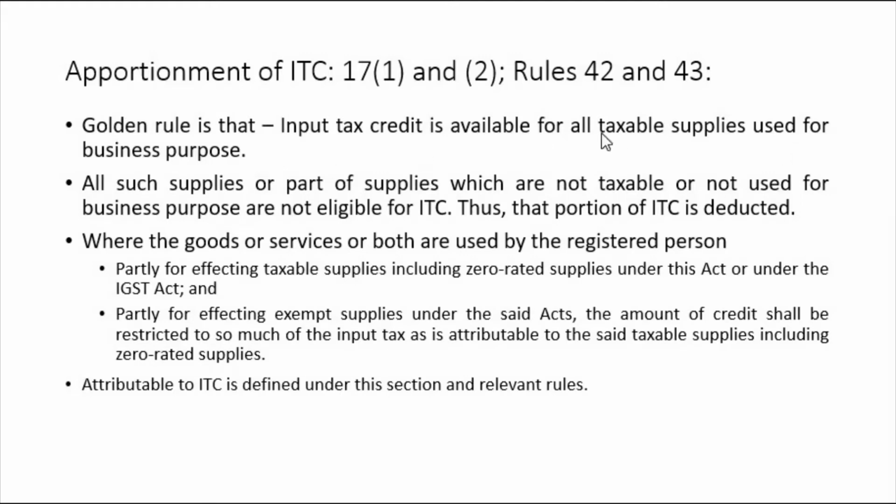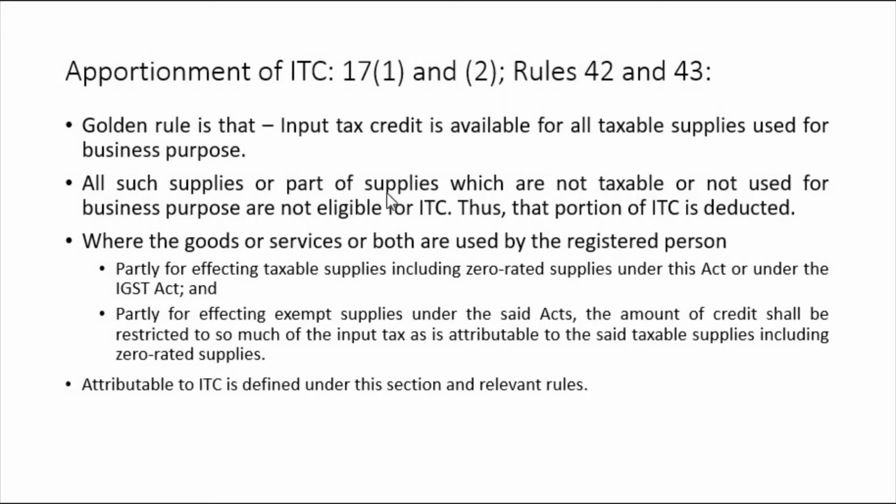It means if you are making all taxable supplies and eligible, input tax credit is available for you. If you are not making taxable supplies, input tax credit is not available. It is that simple. What if you make both supplies or mixed supplies, taxable and non-taxable? In such cases, ITC is available for taxable supplies.